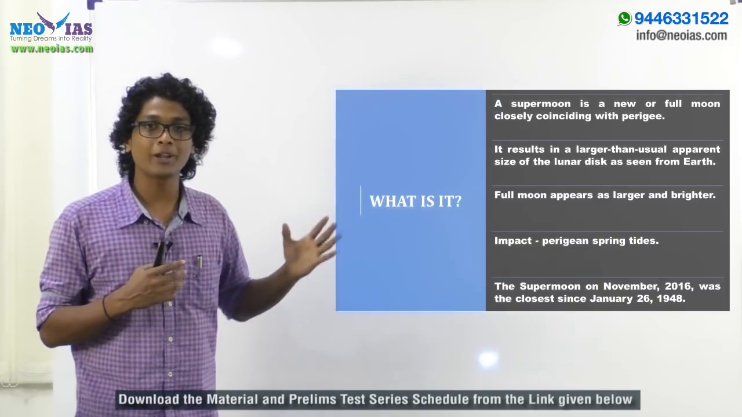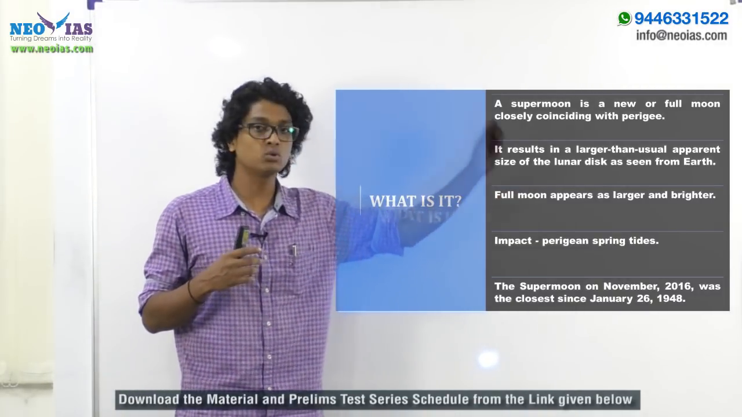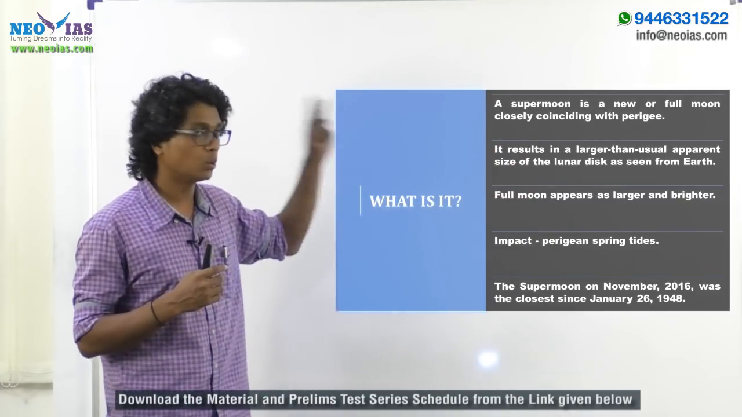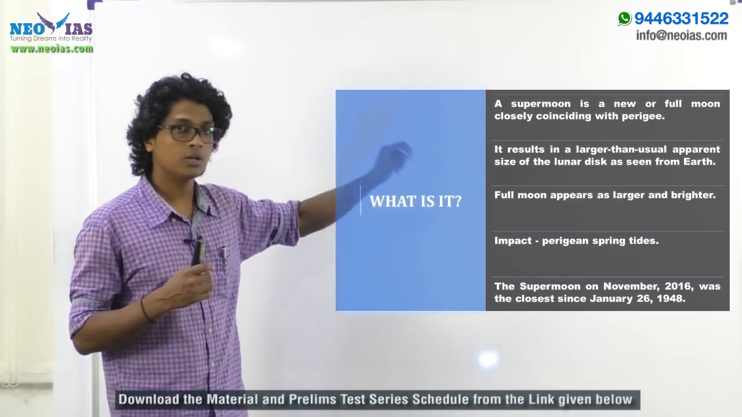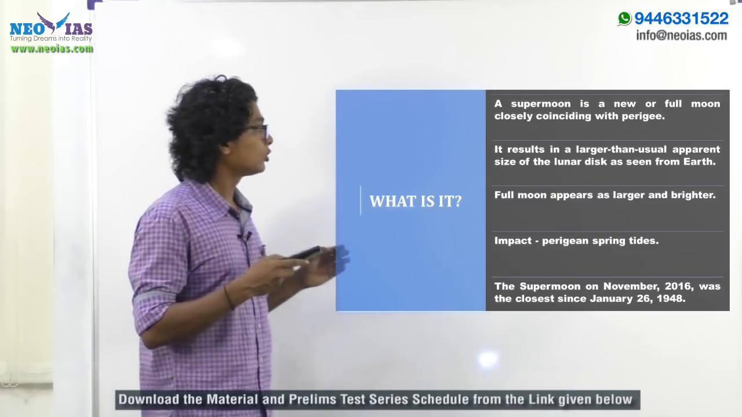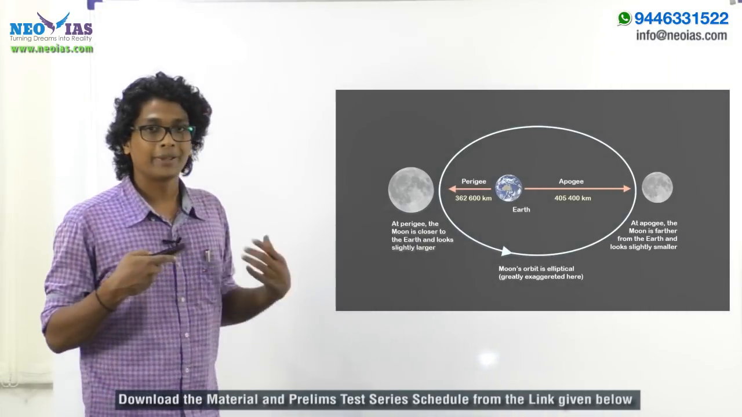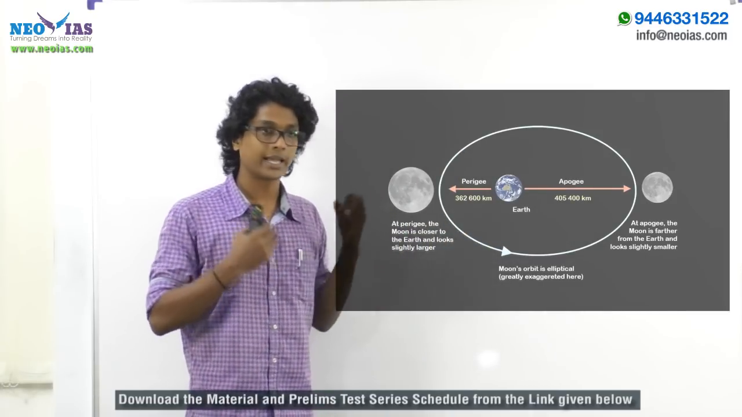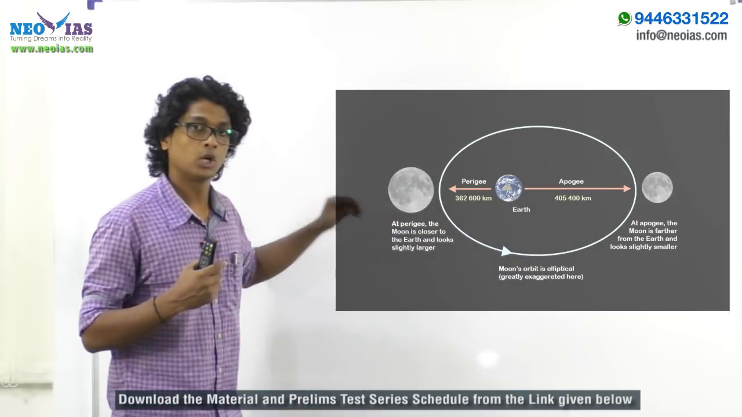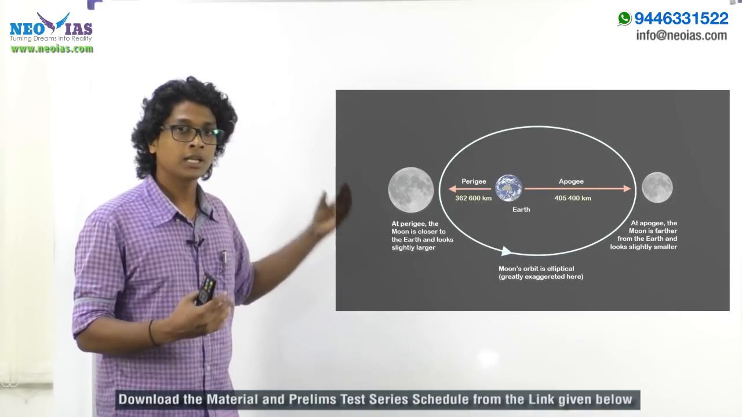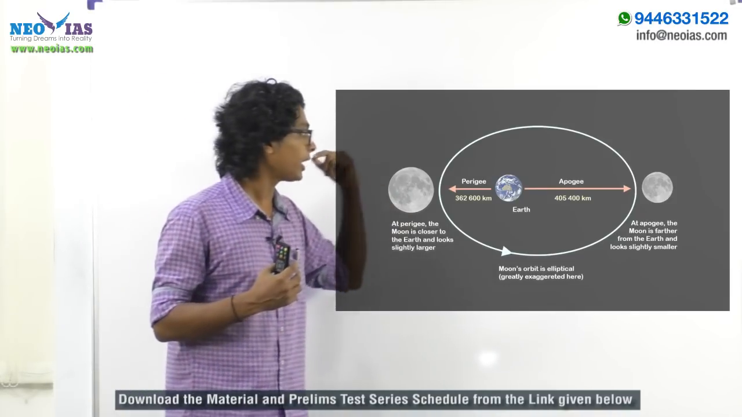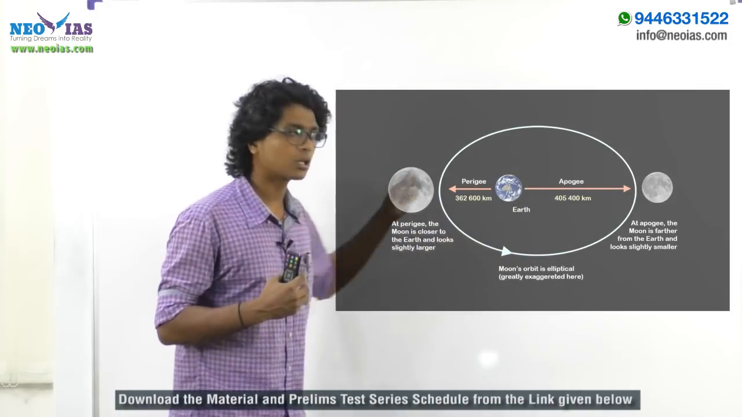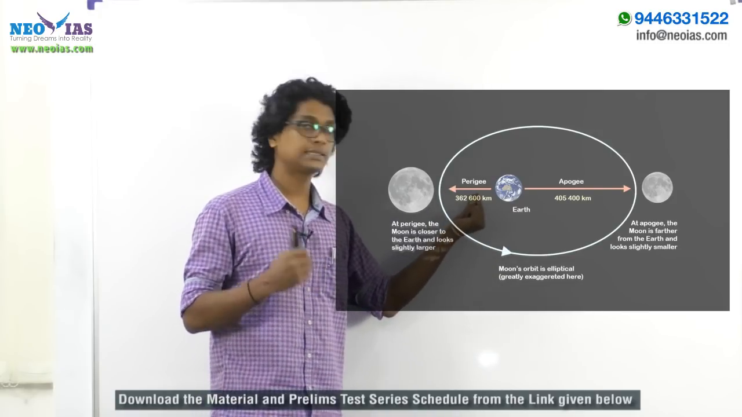Now regarding the formation of supermoon. A supermoon is a new or full moon closely coinciding with perigee. There are two important terms there: new or full moon, plus the perigee. The moon revolves around the earth in an elliptical orbit. Ellipse means this kind of oval shape. In an ellipse there will be one closest approach and another farthest approach. In this picture, on this side you can see that the moon is much closer to the earth. That we call perigee.